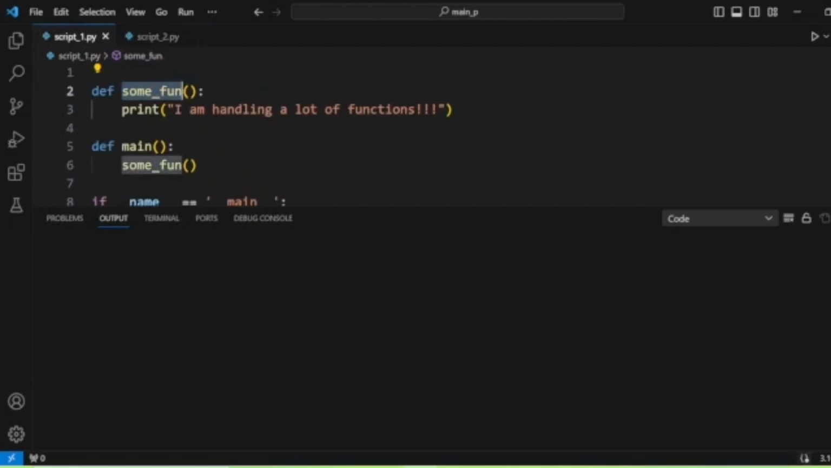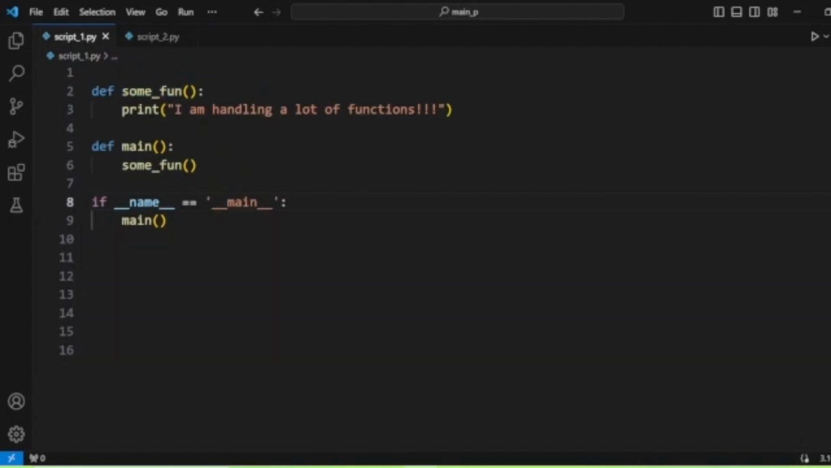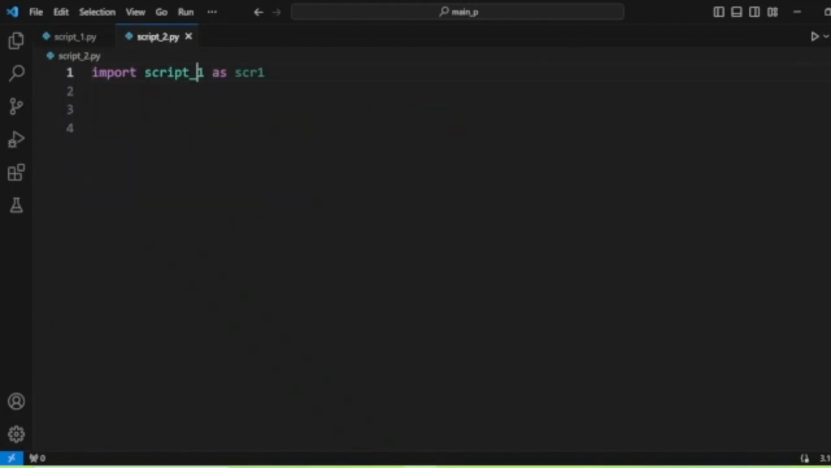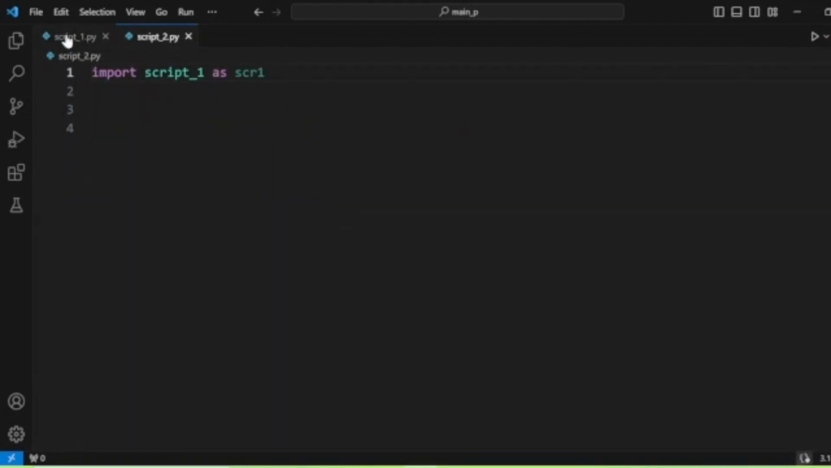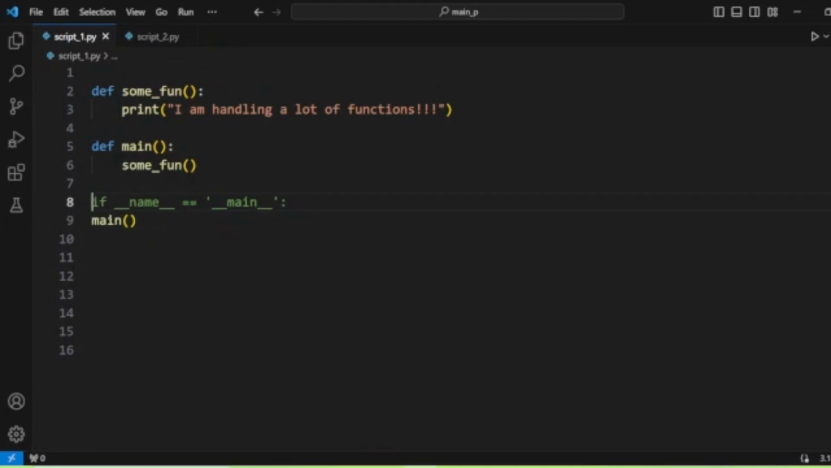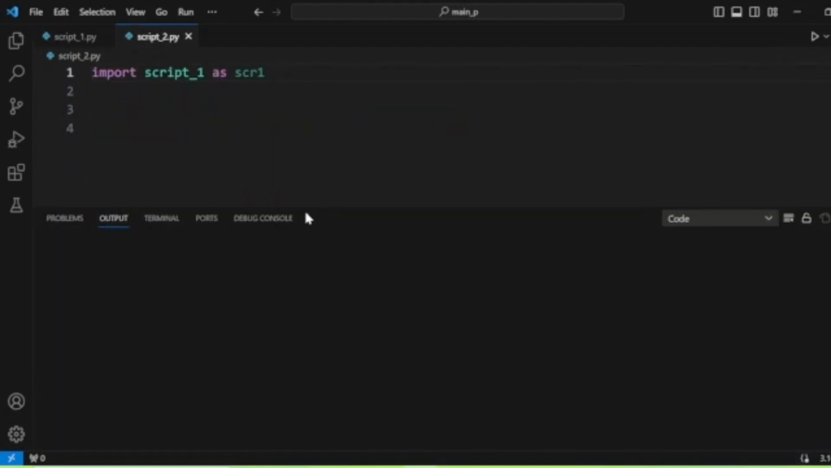But suppose we comment this out and call this without checking in the if condition, then it will print that message. You can see here it returns that message. But when we add the check back and run this, it will not.